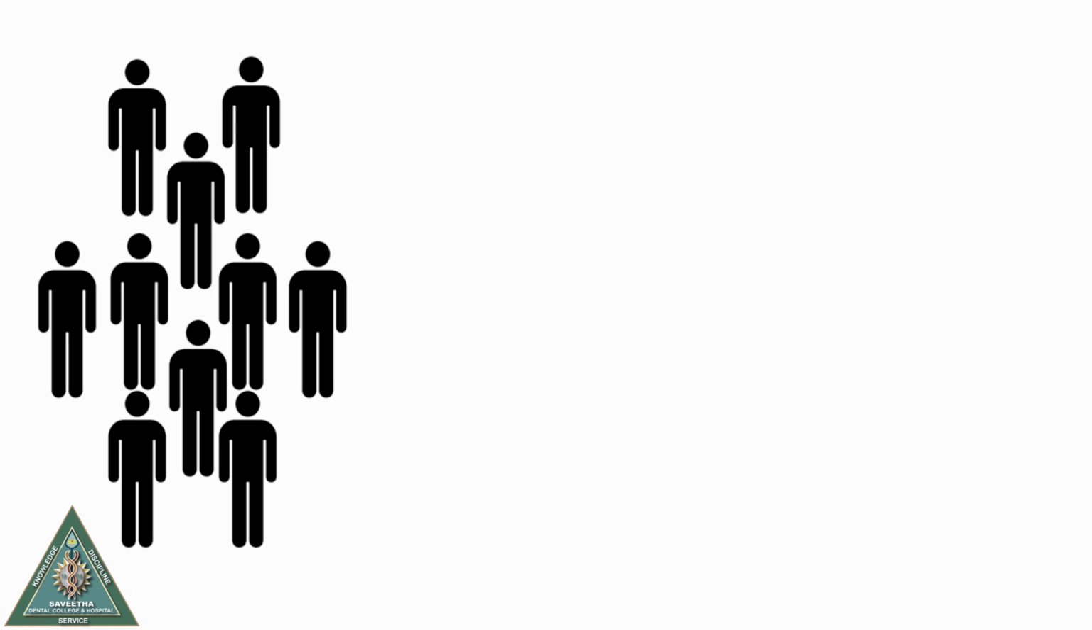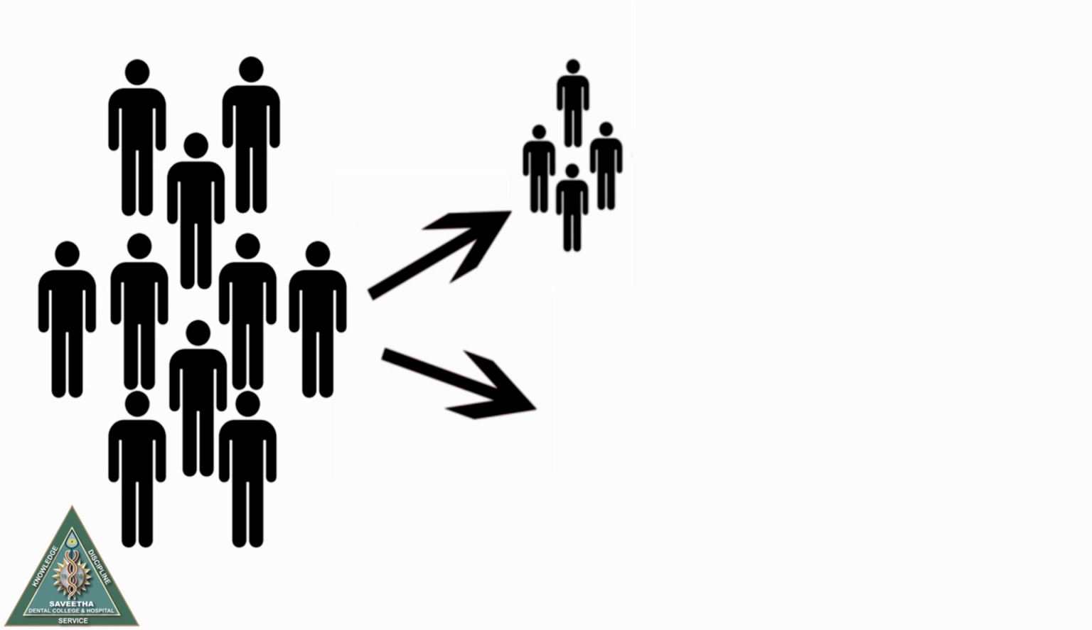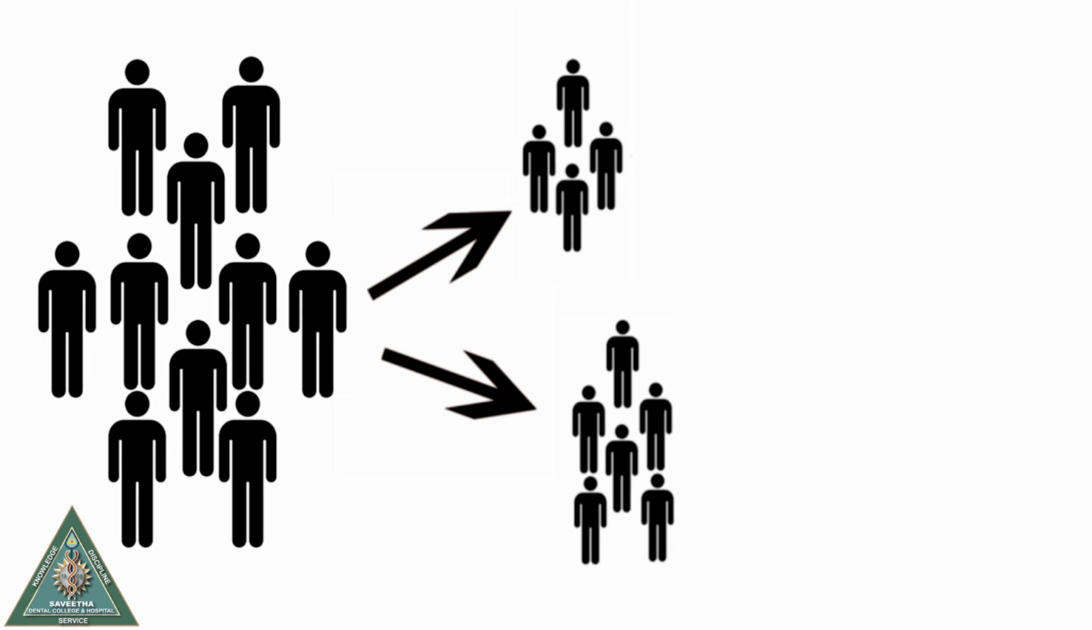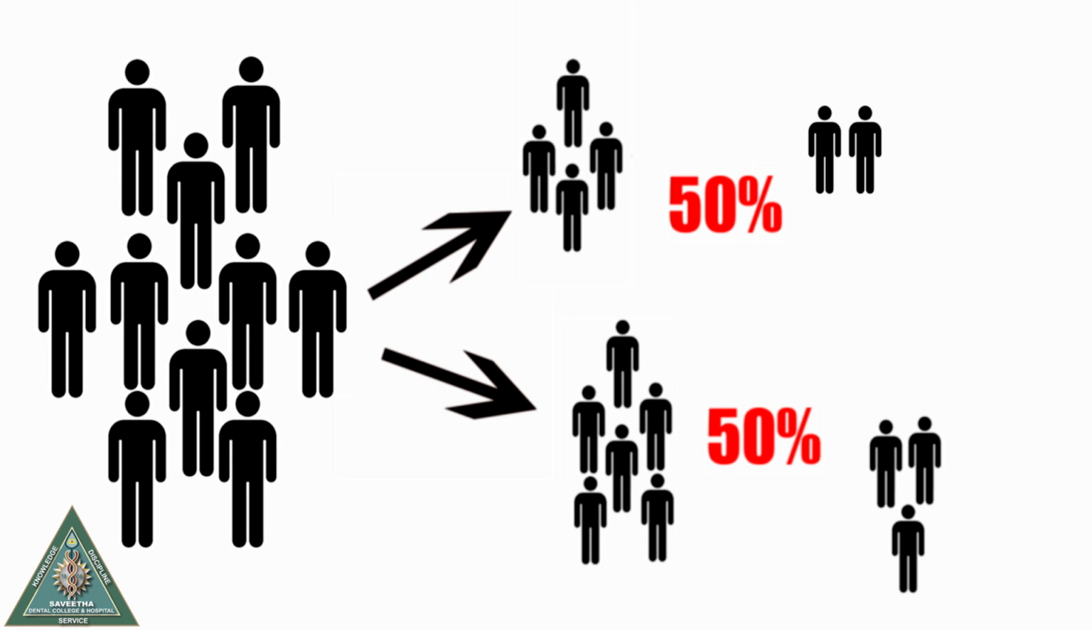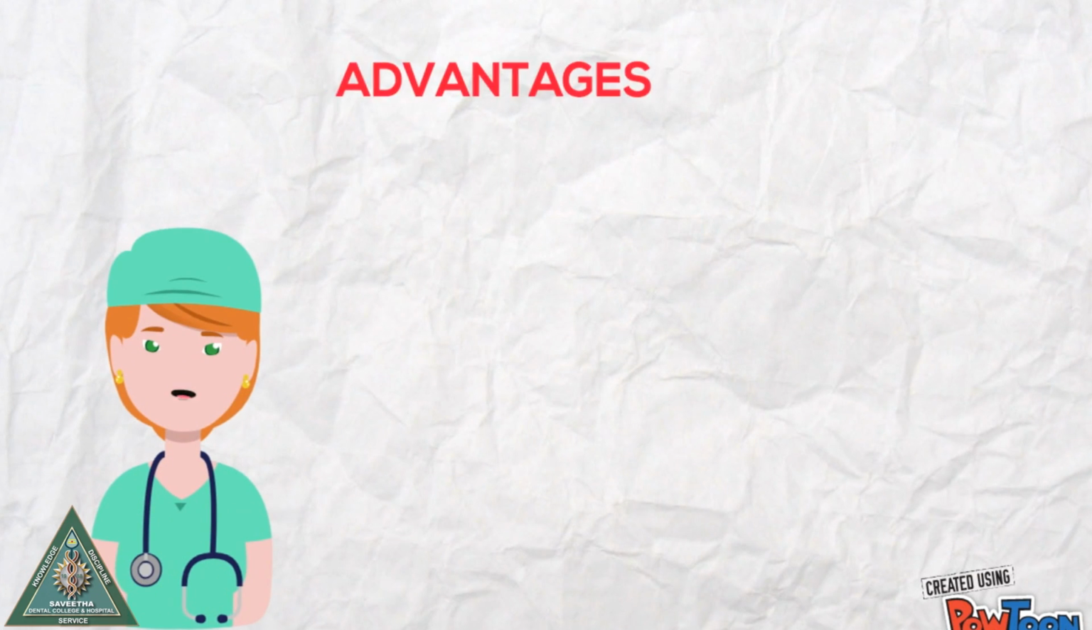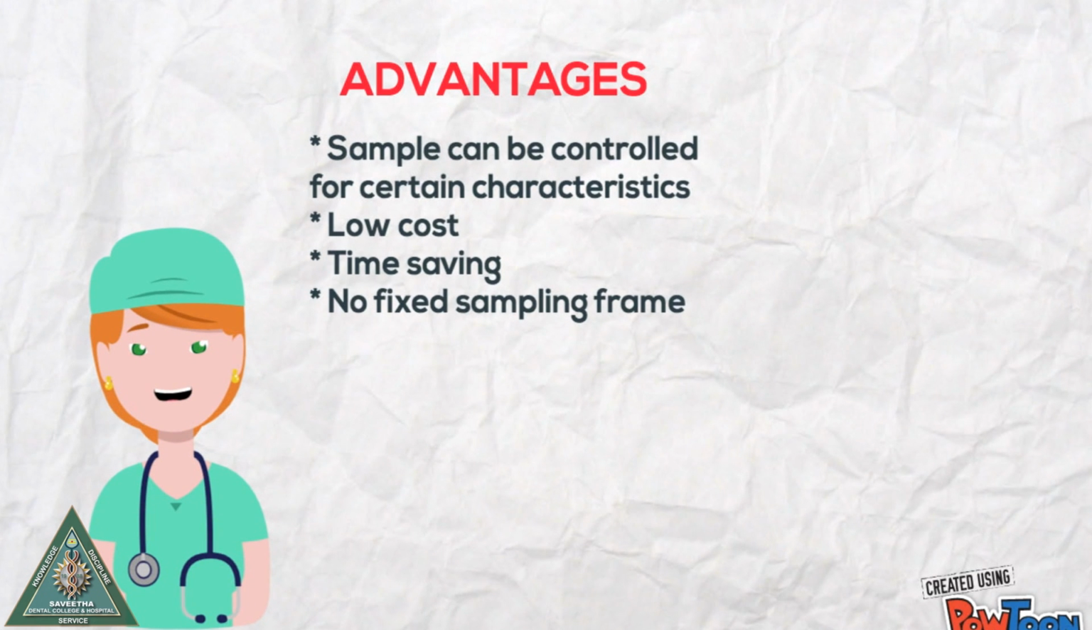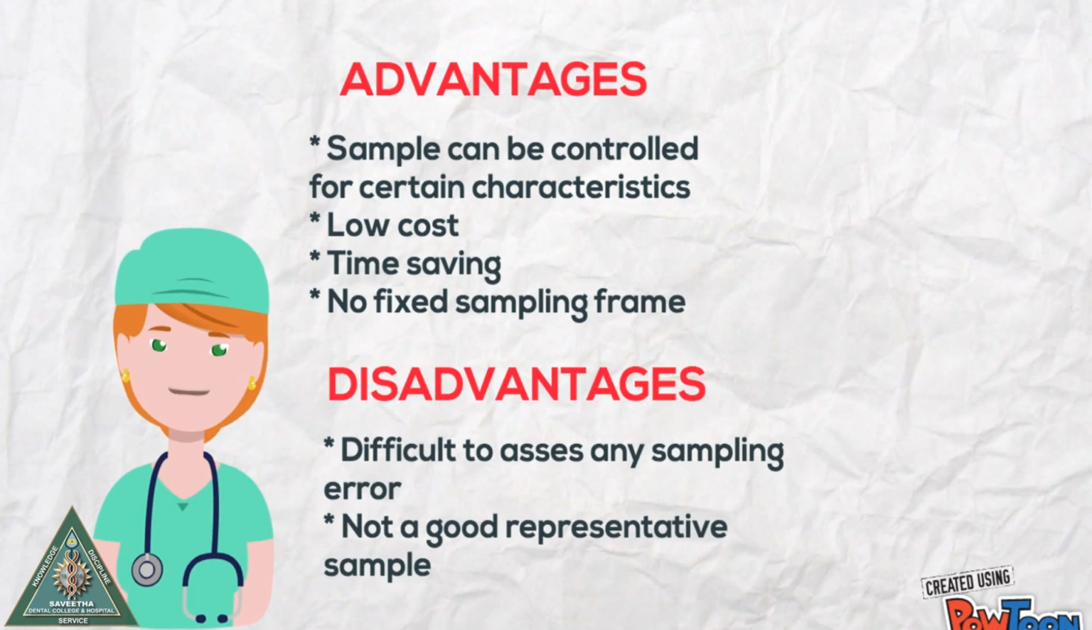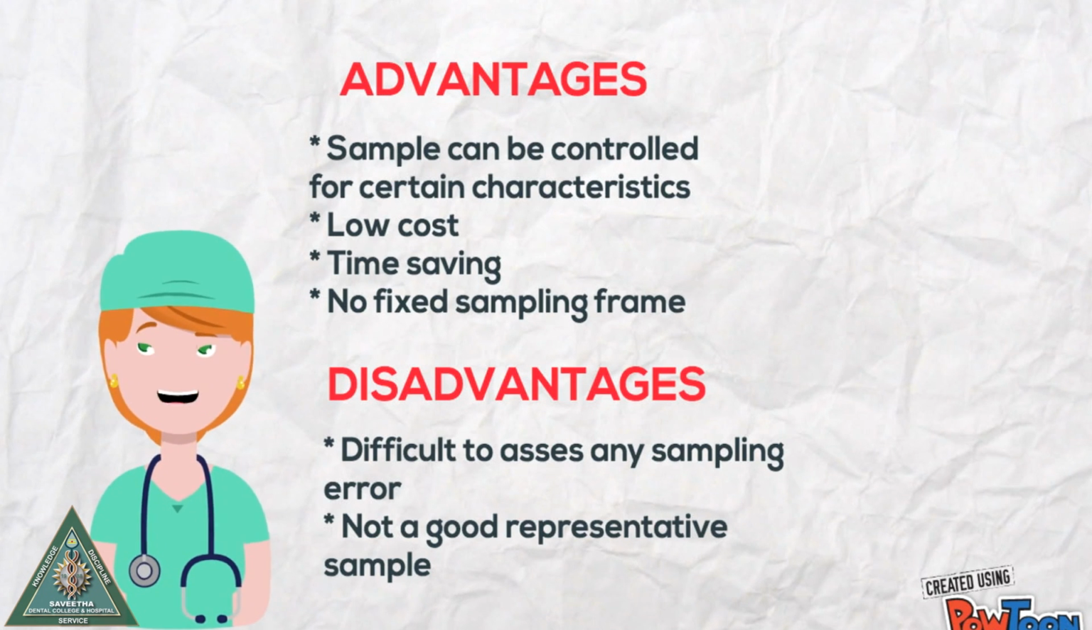If the total number of people is 10, among them 4 prefer cupcake and 6 prefer donut. Step 3. Select subjects to form the sample group, that is 50% of 4 is equal to 2 people from the cupcake group, 50% of 6 equals 3 people from the donut group. Advantages: sample can be collected for certain characteristics, low cost, time saving, no fixed sampling frame. Disadvantages: difficult to assess any sampling error, not a good representative sample.